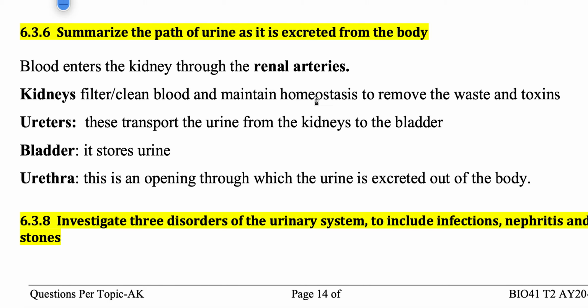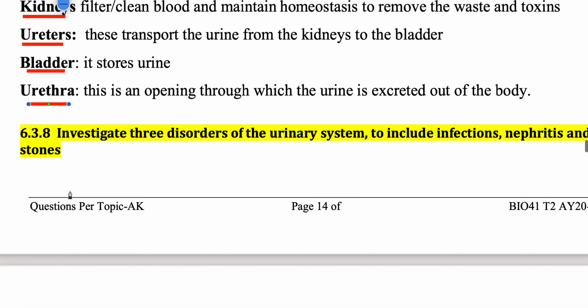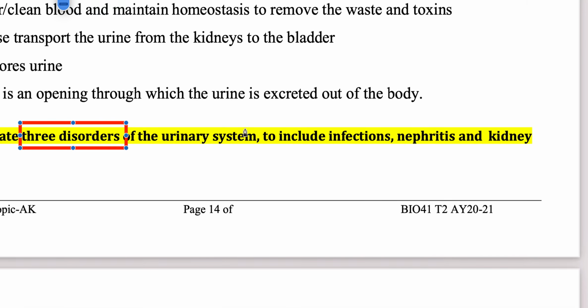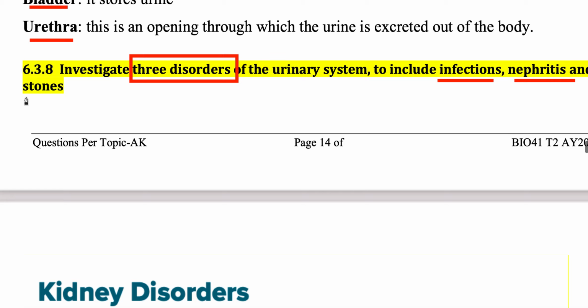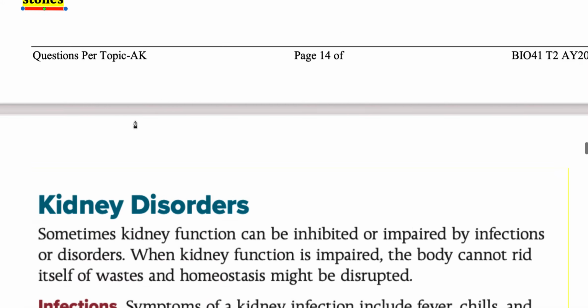These are the same parts we discussed, how urine is excreted, like what is the pathway. So from the renal arteries, it goes to the kidney, from the kidney to the ureter, then the bladder, and then the urethra. Investigate three disorders. There are many disorders possible, but we will focus on three main disorders, which are infections, nephritis, and kidney stones. Okay, so we have to discuss these three mainly.